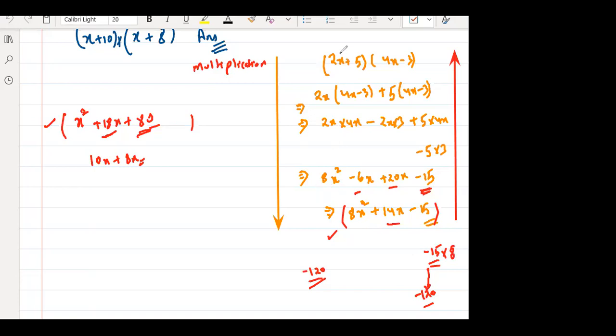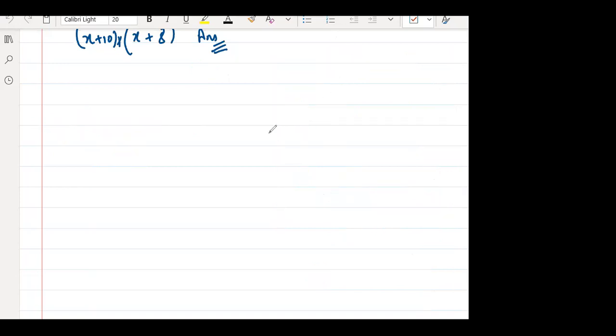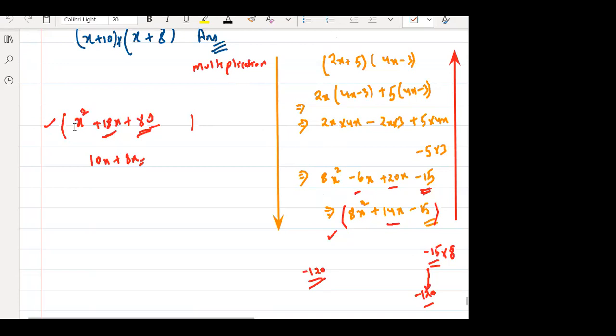I hope all of you observe this, right? So can I say a general statement? Here it was fine because the coefficient of x square was 1. That is why I had taken just 80, because it was 80 into 1.